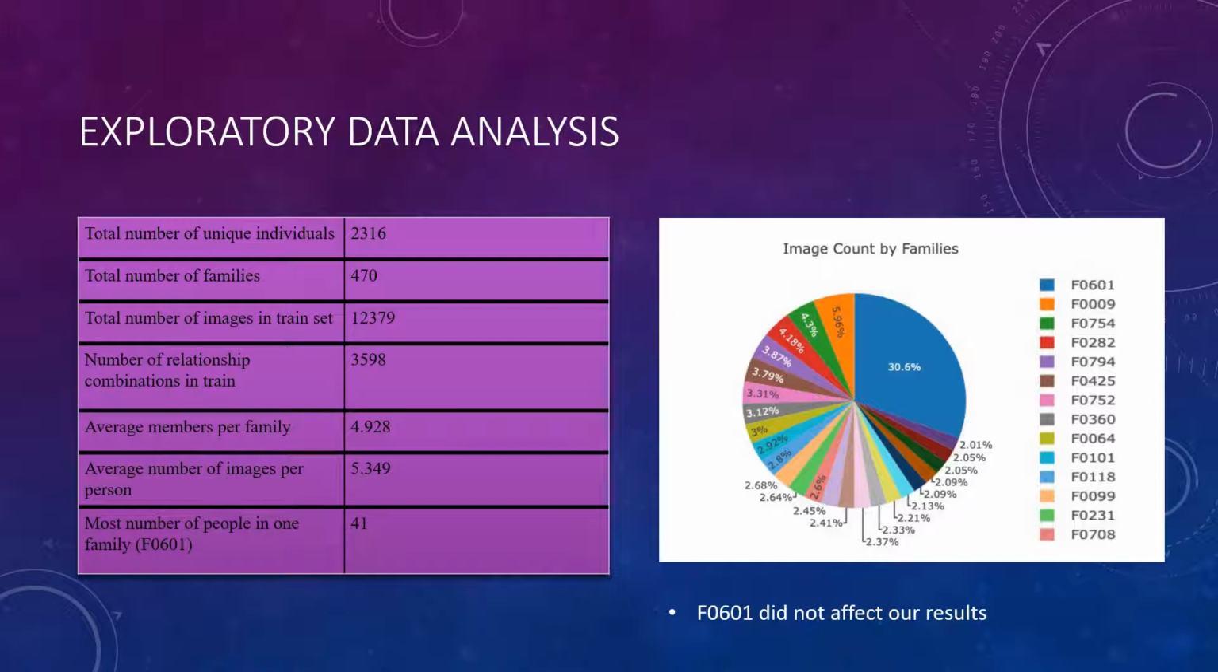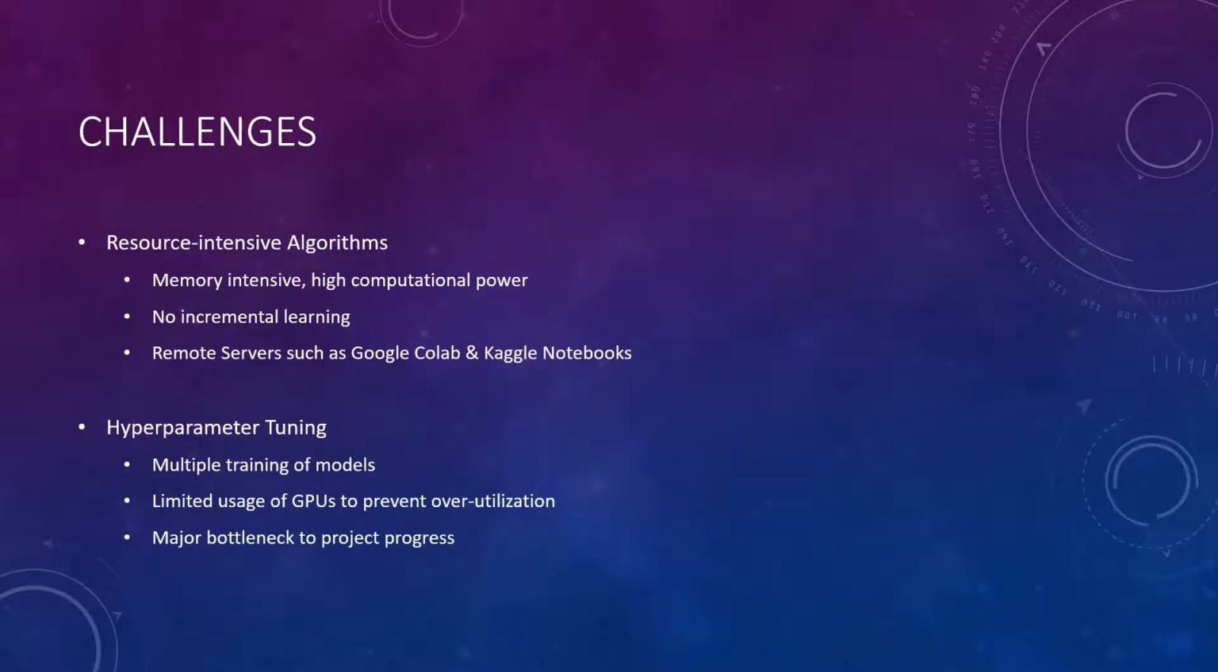Furthermore, we also realized that F0601 was the largest family in the dataset. When training our models, we noted that this could potentially cause bias, but eventually found out that it did not affect our results. Now, moving on to the challenges that our team faced.